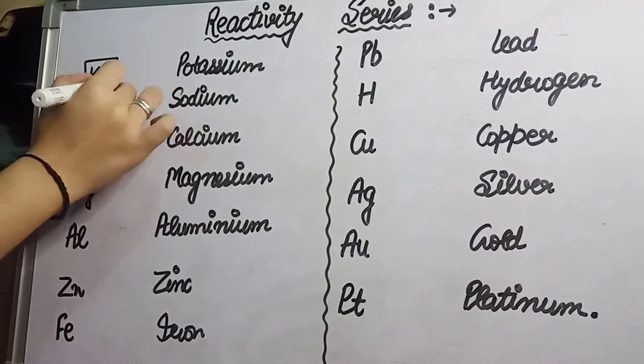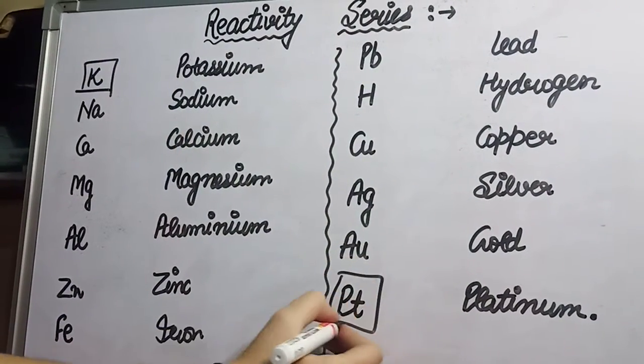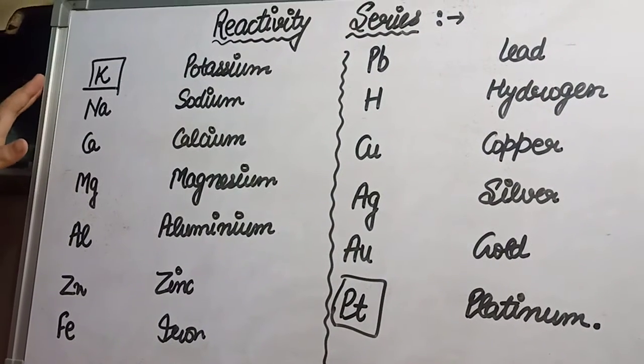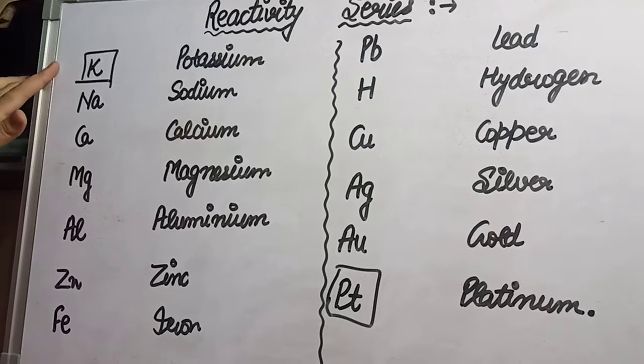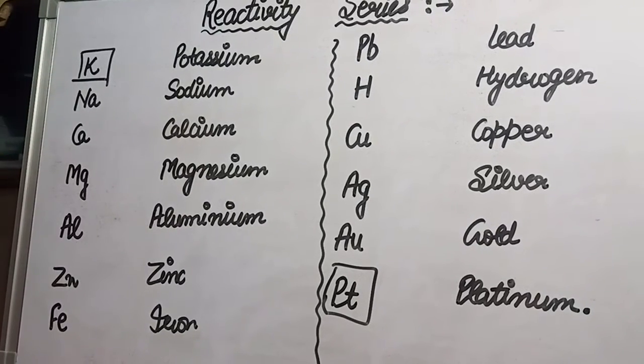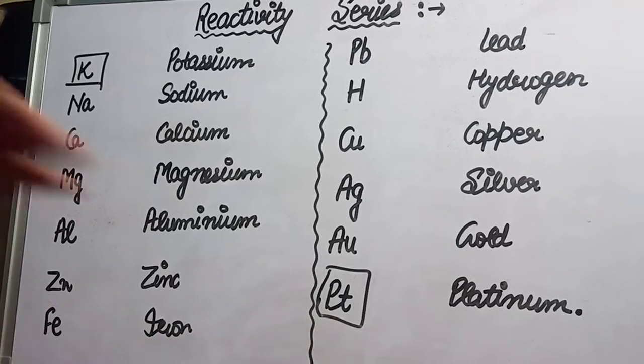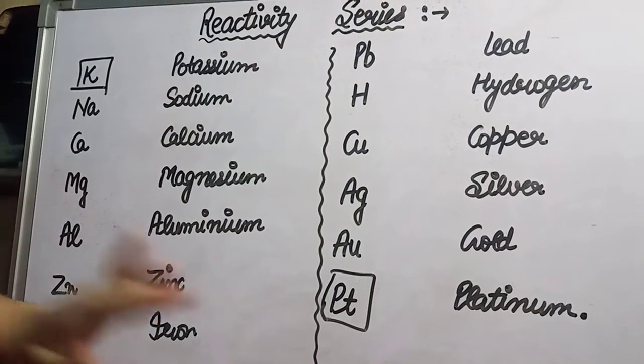Now we will see our most reactive element and the least reactive element. Our most reactive element will be potassium and the symbol of potassium will be K, and our least reactive element will be platinum and the symbol of platinum will be Pt.